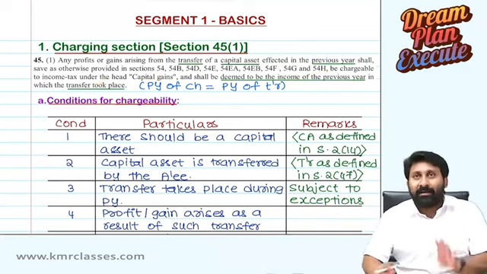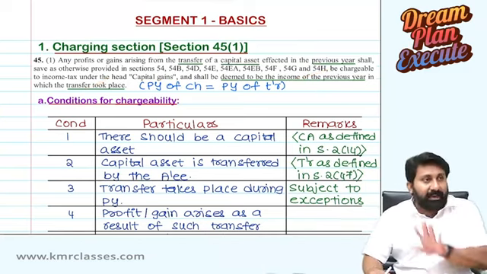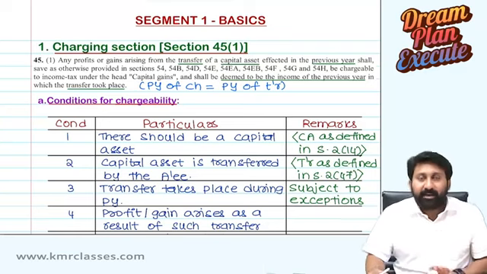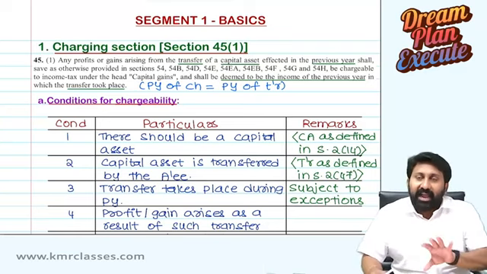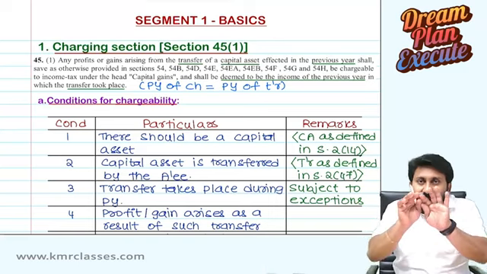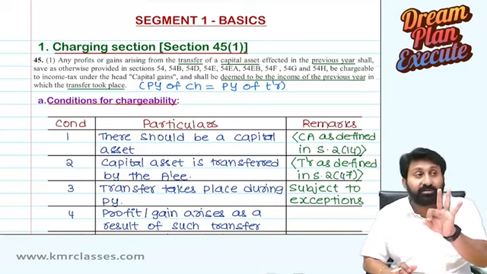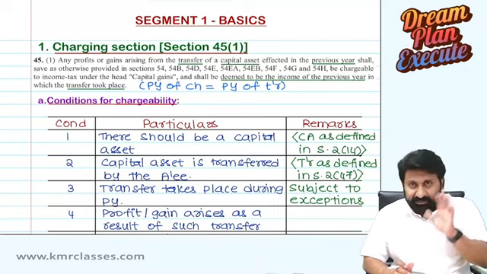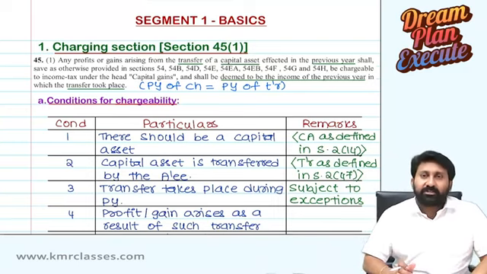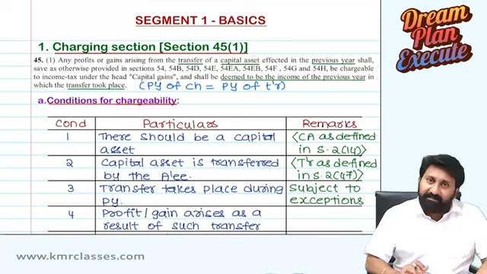A person has 3 capital assets. All the 3 capital assets, can he prepare a block and tax it to capital gains? All the 3 capital assets are sold in the previous year. For example, I have 3 capital assets. I sold all my 3 capital assets in the previous year.